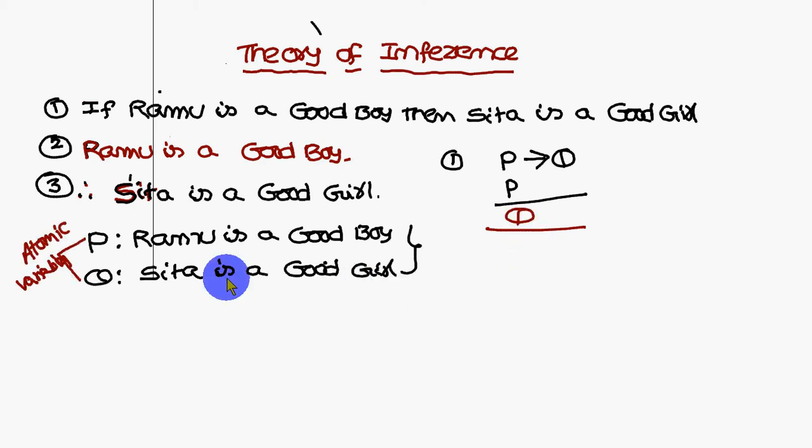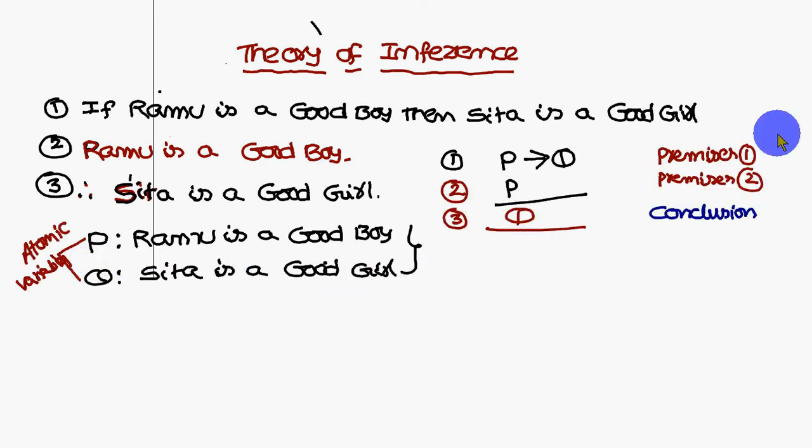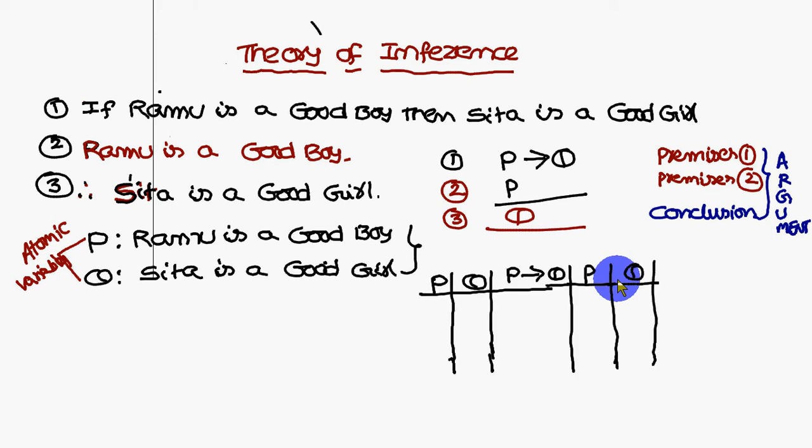Okay. So next, the first two are the premises and this is the conclusion. These two premises and the conclusion together we call an argument. This is the first premise, this is the second premise, and this is the conclusion. Both the premises and the conclusion together you call an argument.